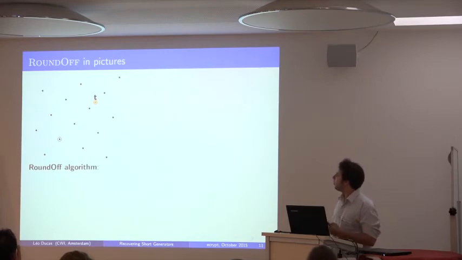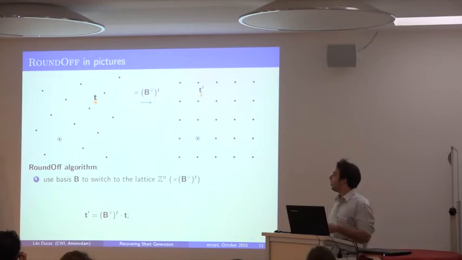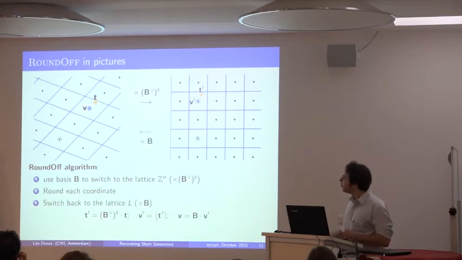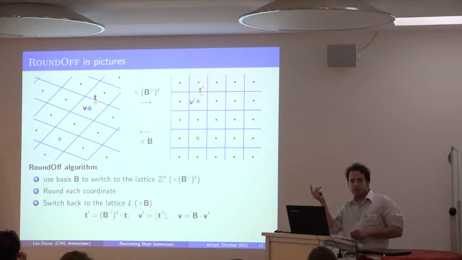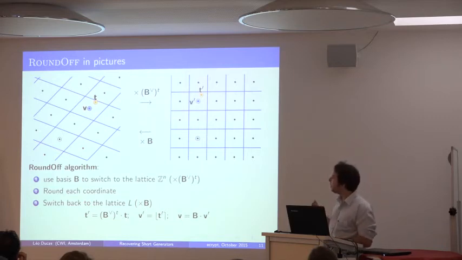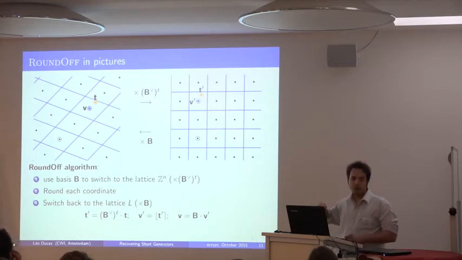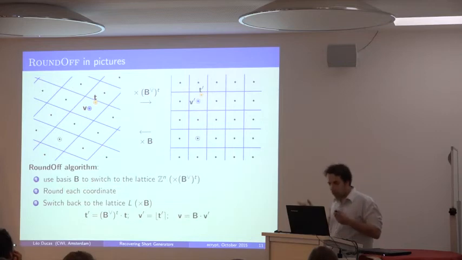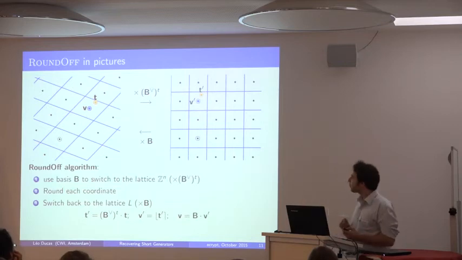Just more pictures. How does this algorithm work? It's very simple. It's just like, I know a lattice where this problem is simple, Z^n, so let's just move back to this lattice, round everything, and then move back to the lattice I'm interested in. So here we see that the quality of the basis that we have is very important, because the more skewed your basis is, the more skewed your fundamental domain is going to be. And we saw before that we want a very good fundamental domain.